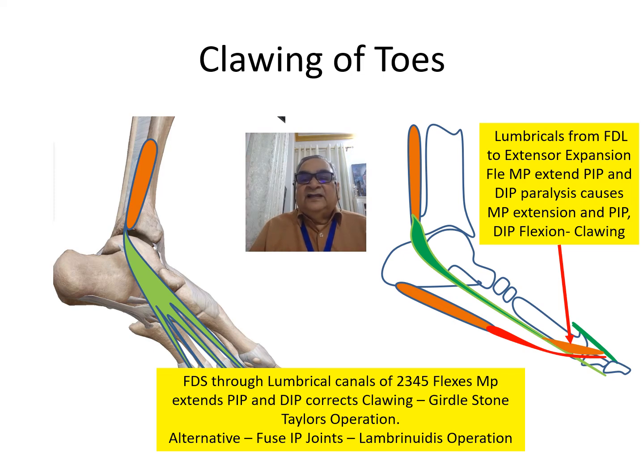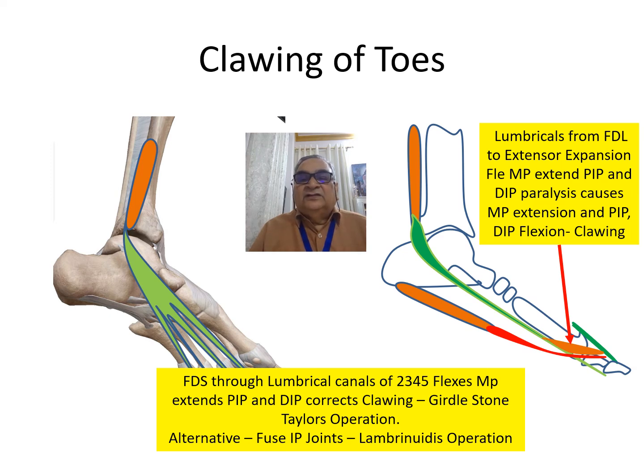Now this muscle flexes the MP joint and extends the PIP and DIP. This muscle has failed. Therefore, there is hyperextension at the metatarsophalangeal joints and flexion at the PIP and DIP joints, which is called clawing.